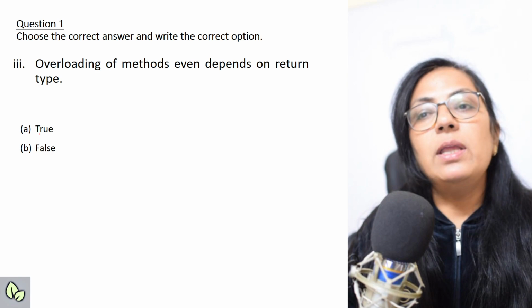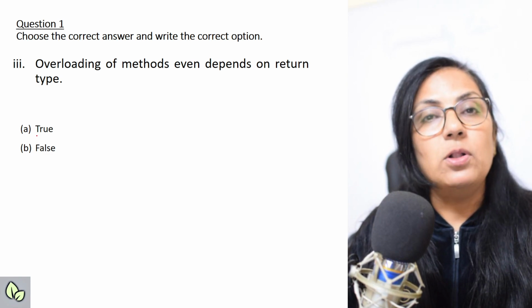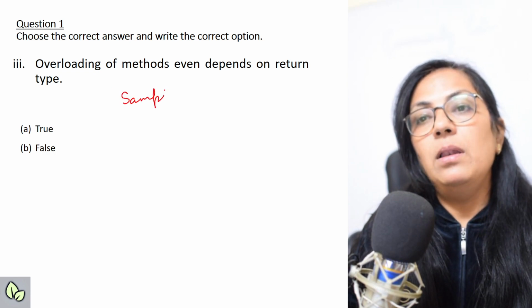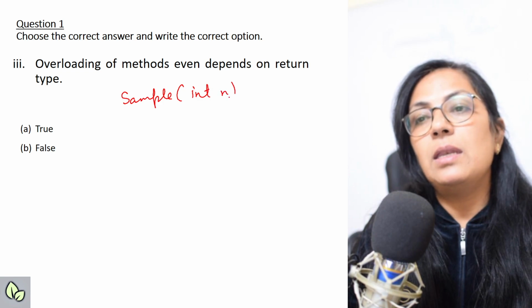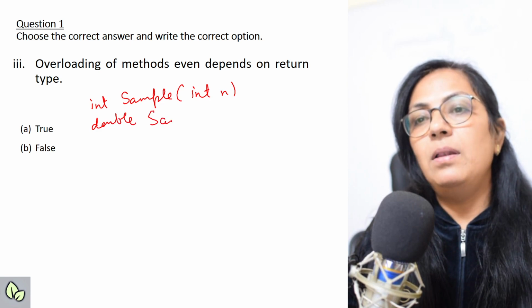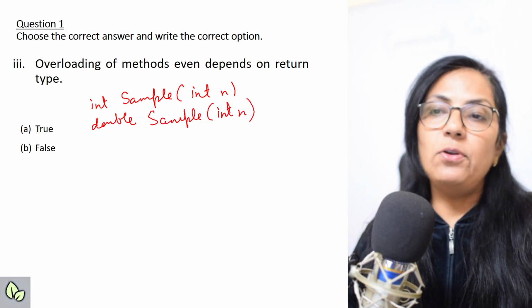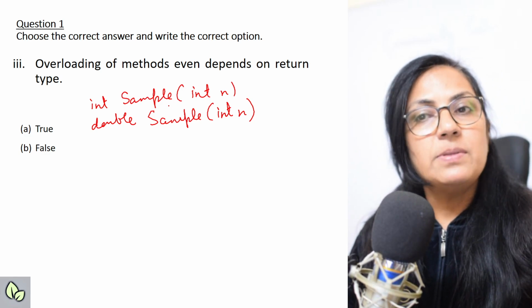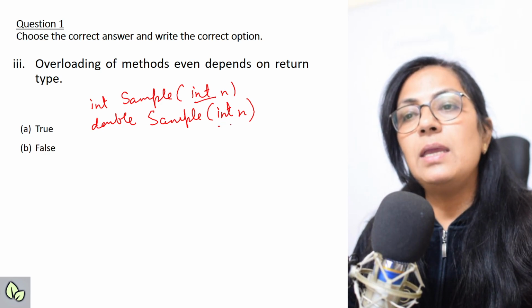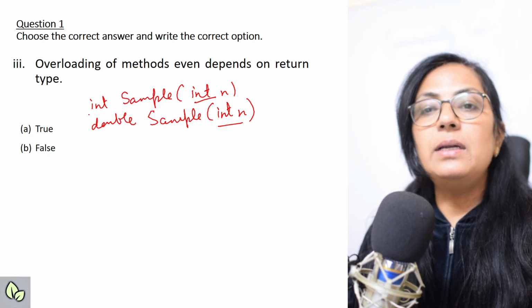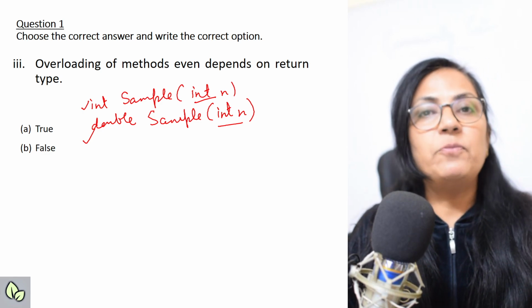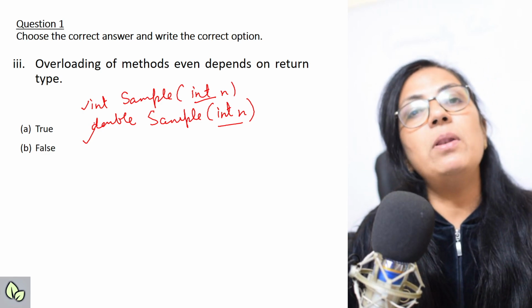The next one, overloading of method depends on return type also. Is it true or false? Suppose I write a function sample and here I am taking int n, and here I am writing double sample int n. Now children, if you notice, the function name is same, sample, sample. For function overloading, this is the important condition. Here int n, here also int n, but the return type is different. In one it is int and one it is double. So do they perform function overloading? Is this a valid example of function overloading?